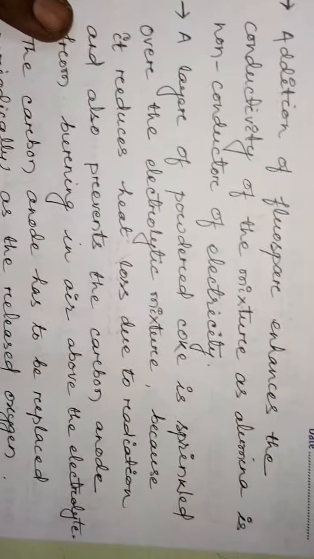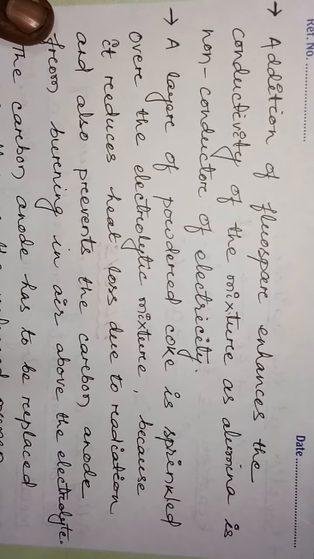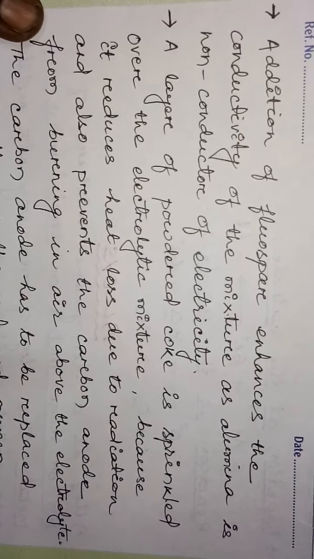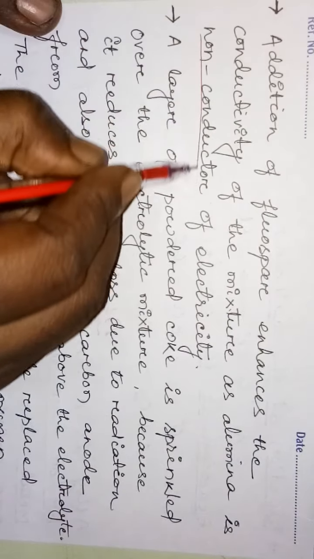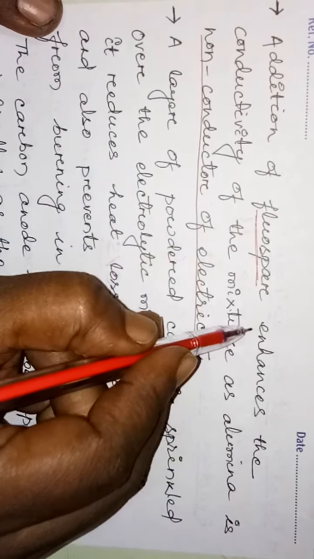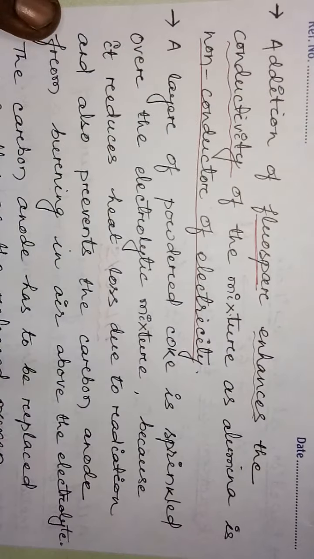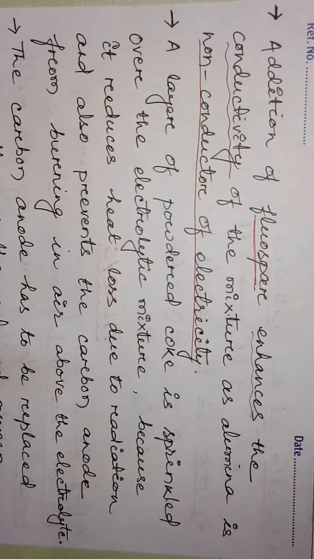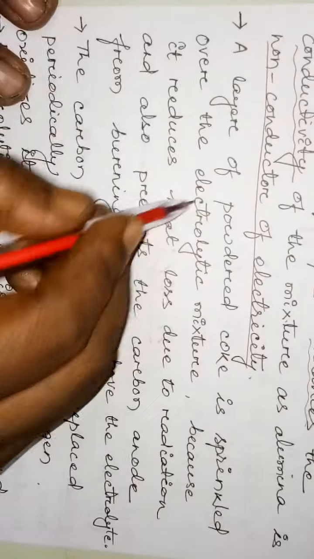Clear? Now we'll discuss another point. The addition of fluorspar also enhances the conductivity of the mixture, as alumina is a non-conductor of electricity. Fluorspar is added to increase the conductivity of the mixture. Another point: a layer of powdered coke is sprinkled over the electrolyte.